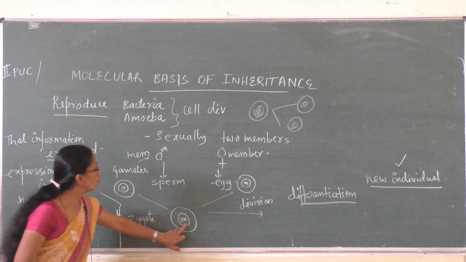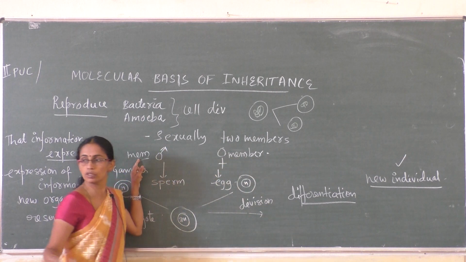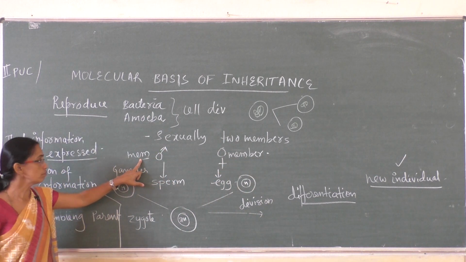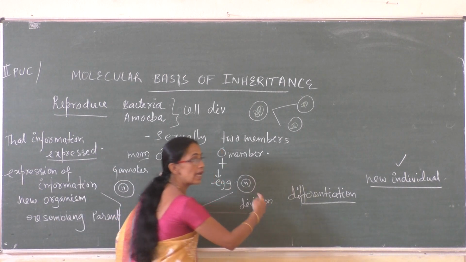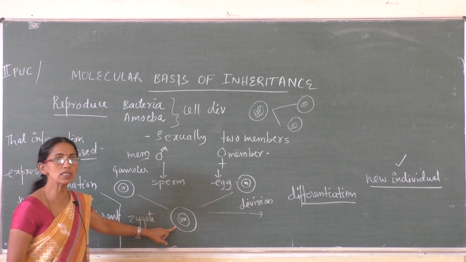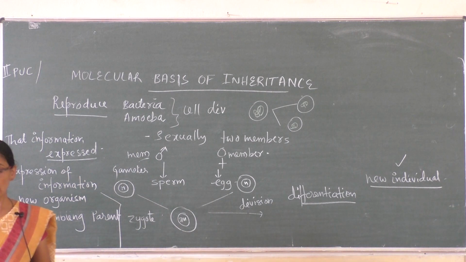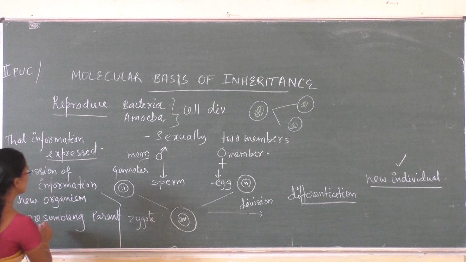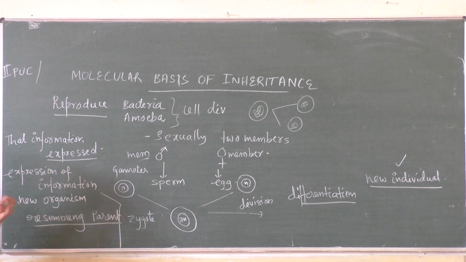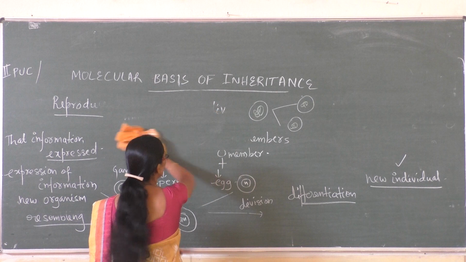parent. Means for this, the information came from the two parents. That information is stored here, and that information is then expressed as a new organism. Expression of information resulted in the formation of an organism, and that organism resembles the parents.